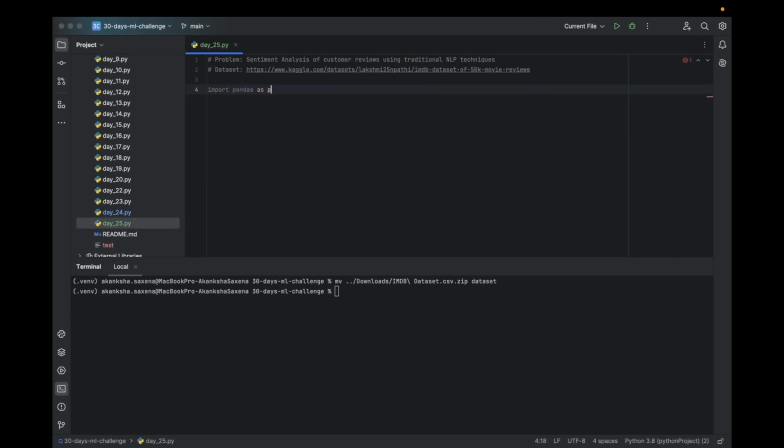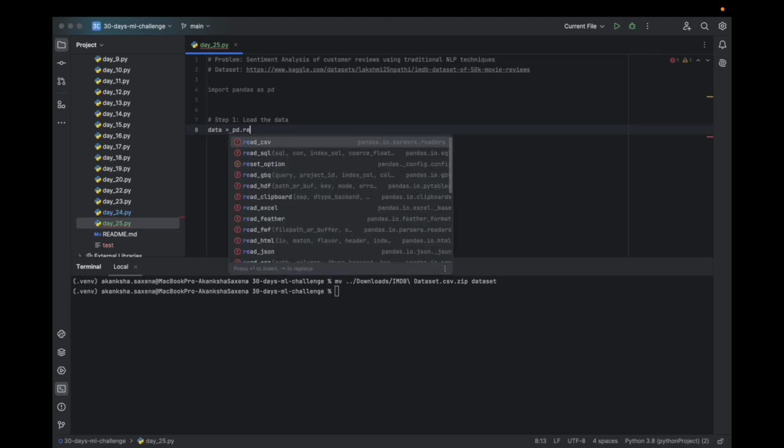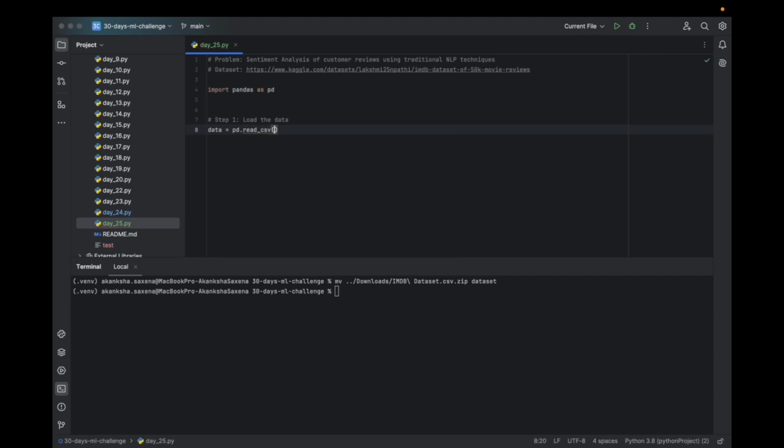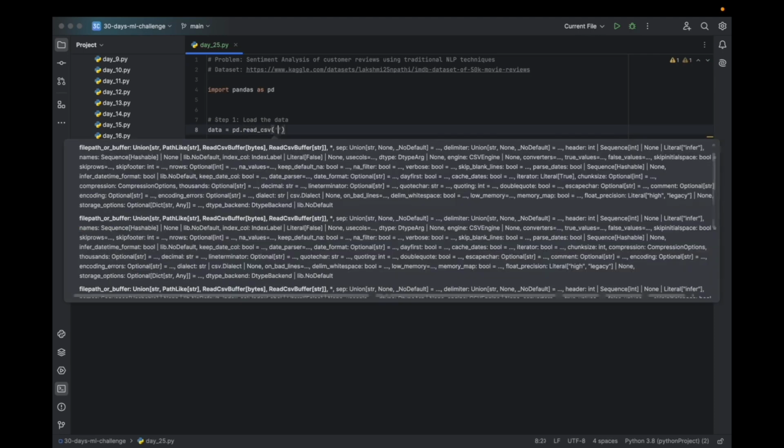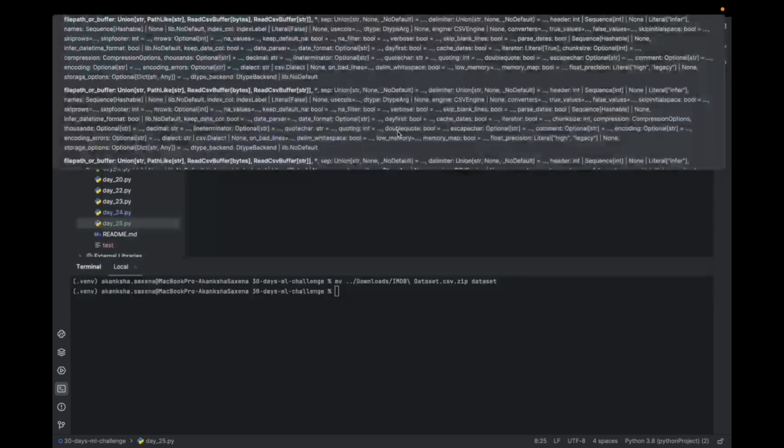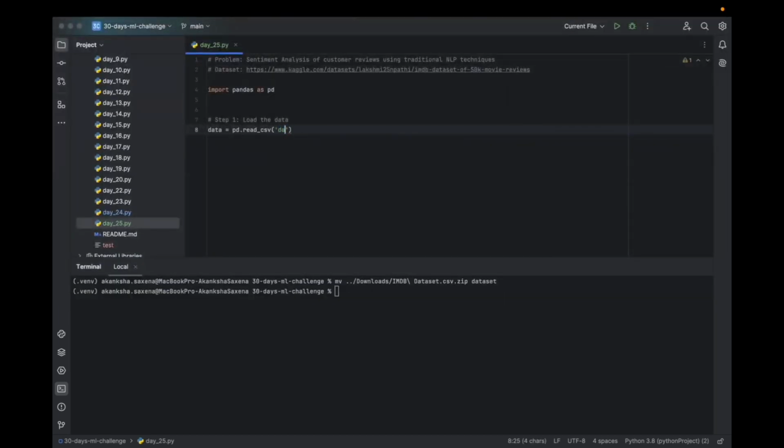Step number one is to load the data, using read CSV, reading from the dataset folder. Let me remove this so that you can clearly see it. Dataset, what was the name, IMDb dataset.csv.zip. Is it zip?